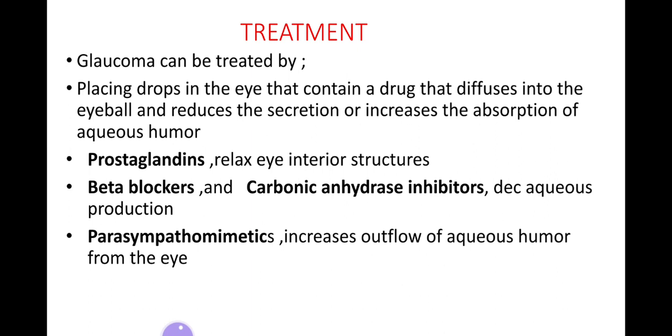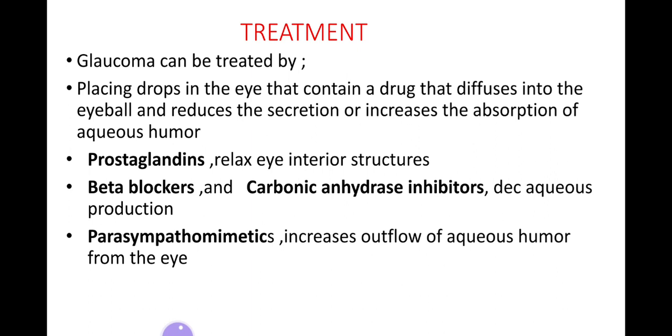Treatment. How can glaucoma be treated? By placing drops in the eye that contain a drug that diffuses into the eyeball and reduces the secretion or increases the absorption of the aqueous humor. Next, prostaglandins can be helpful as they relax the anterior structures of the eye. Beta blockers and carbonic anhydrase inhibitors decrease the aqueous humor production.